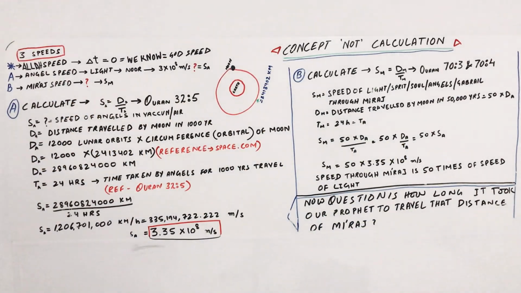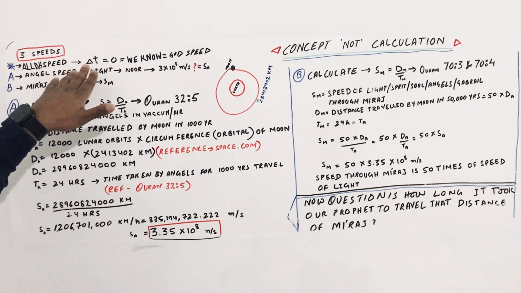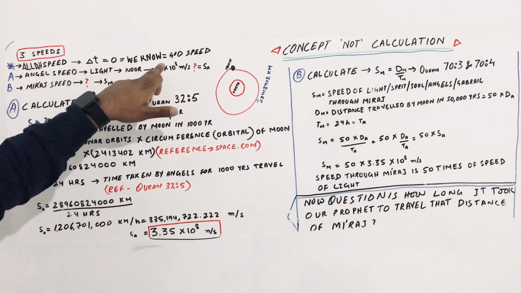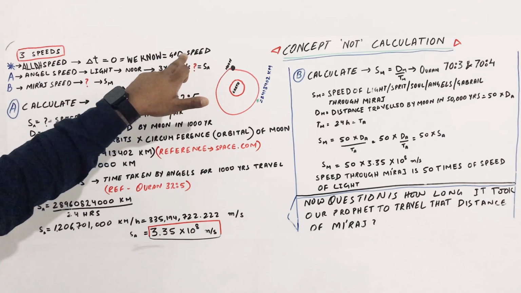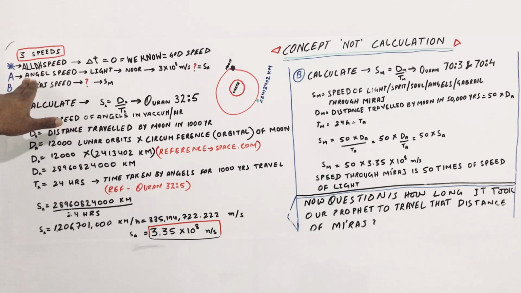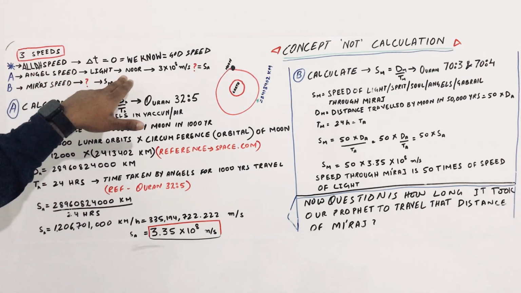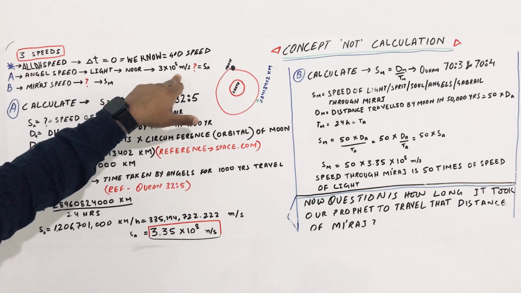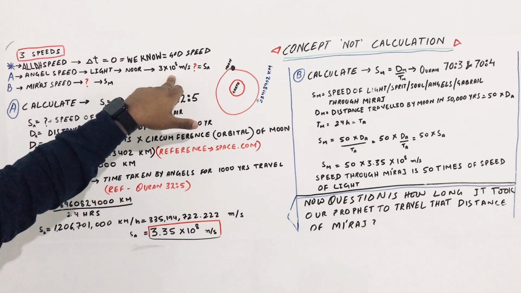So, as you can see here, there are a total of three speeds as per the Quran. The first one is Allah's speed, where the time difference to do anything, delta t, is equal to 0. We know God's speed is like that because Allah says "happen" and it happens. The second speed is the angel speed, the speed of light, and we know that angels are made of nur. We know the speed of light, but we will try to find it out from the Quran.